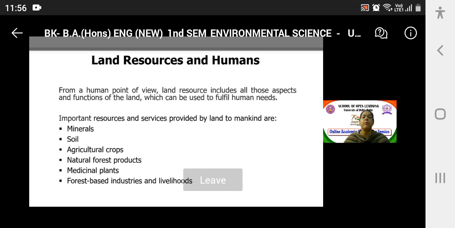Okay, keep on writing. So it is minerals, it can be soil, agricultural crops, natural forest products, medicinal plants, forest-based industries and livelihoods. All this is possible when we have a good proportion of land resources available, right? If other pointers come to your mind, do write in the question and answer box.